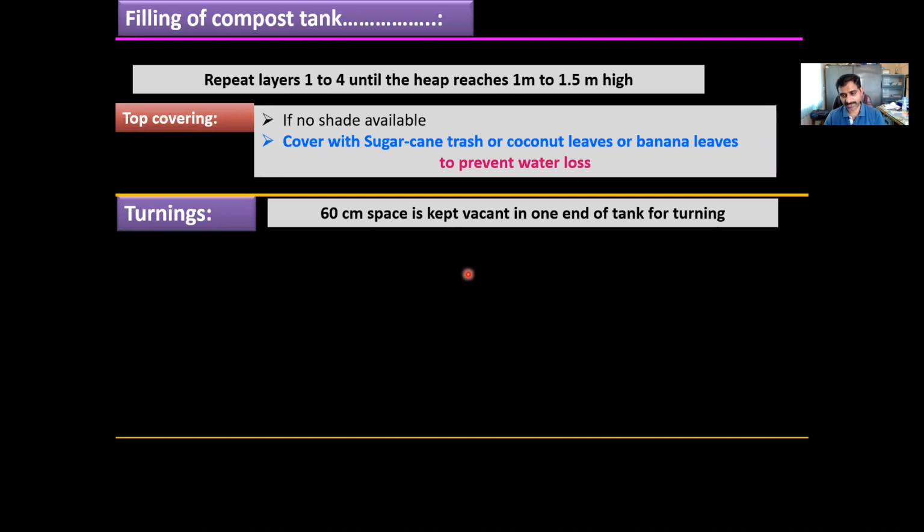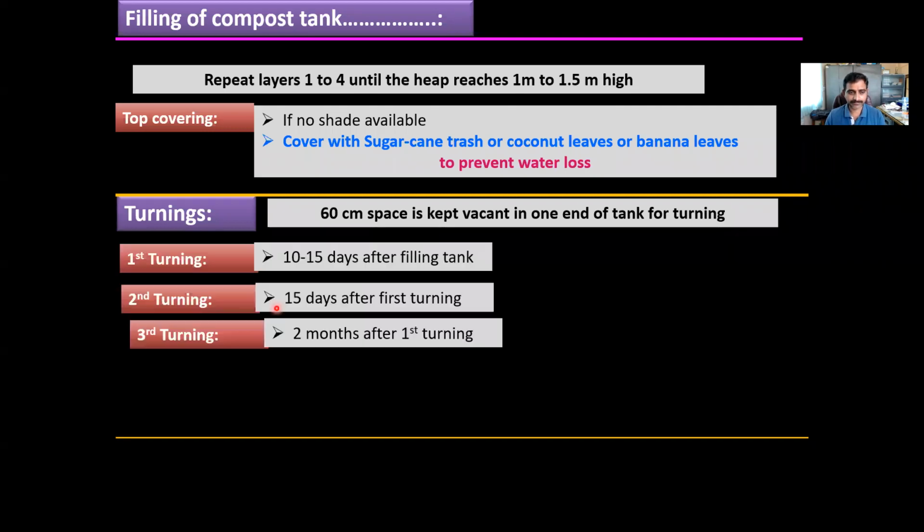In a tank, along the length, at one end you have to leave 2 feet or 60 centimeters of space unfilled for turning of the material. This turning is mainly given to increase the aeration and to hasten the process of composting.